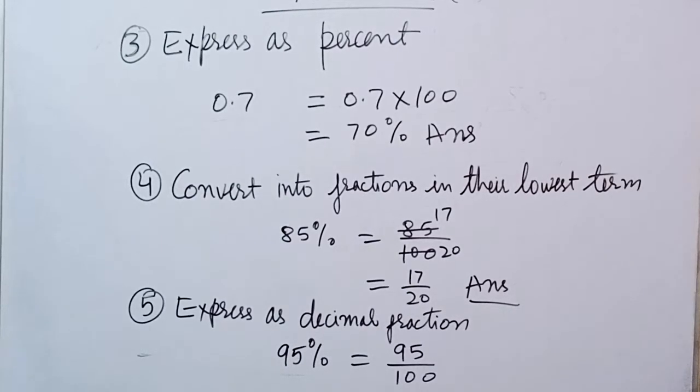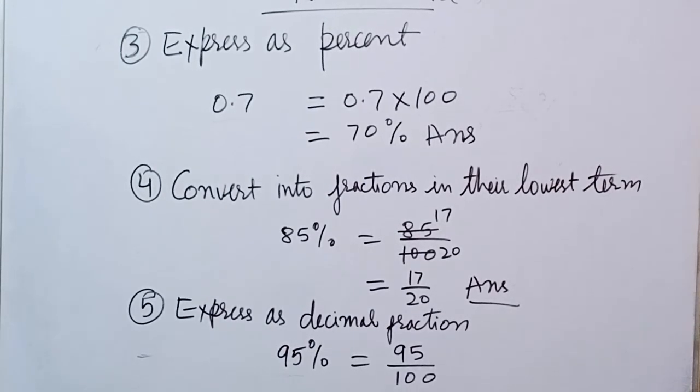Children, we are taking again the revision of exercise 16a, question number 3. Express as percent. What we have to express as percent is 0.07. When we have to express as percent, we multiply by 100%. So 0.07 multiplied by 100 is 7%. Next question is 4.